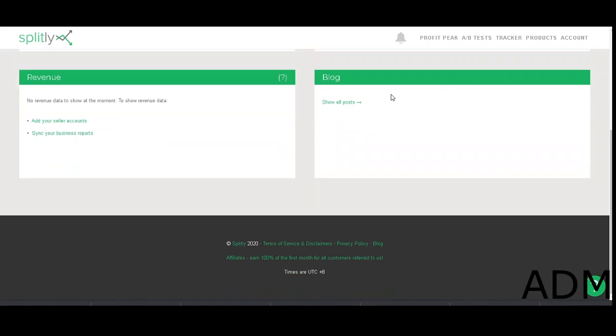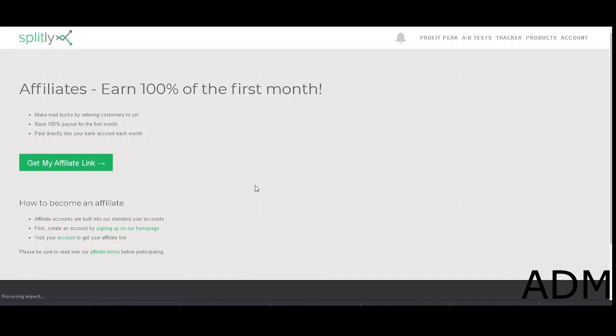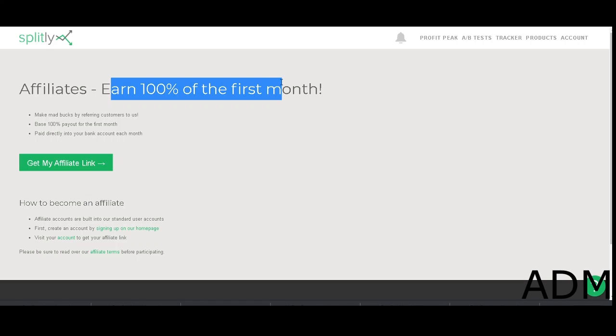So basically with your dashboard, you want to scroll down all the way to the bottom where it says affiliates. Click on this button that says affiliates over here. Make sure you click on that. Then when you click on affiliates, you'll see over here, earn 100% of the first month. The reason I love Splitly is that you get 100% of all the profits on your first month, which means every sale that you actually make, everybody that actually applies to this program to help them make more sales on Amazon, you're going to get 100%, which is absolutely awesome.